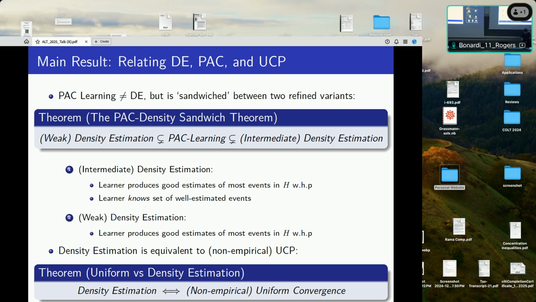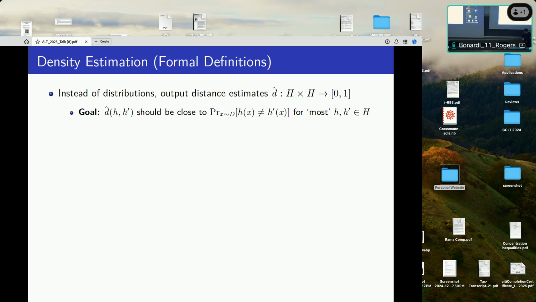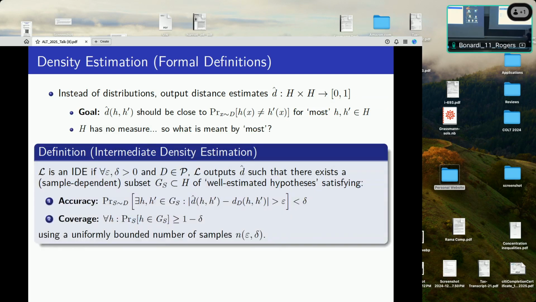I guess I'm out of time. So let me just say very quickly, let me be slightly more formal about density estimators. Instead of actually outputting distributions, we're going to output distance estimators. We're trying to estimate the distance function between H and H prime. So we're going to output some d hat, and the goal is that on most pairs H and H prime, the distance estimator should be close to the true distance. So what does this formally mean? There's no actual measure on H, so how do you formalize this?